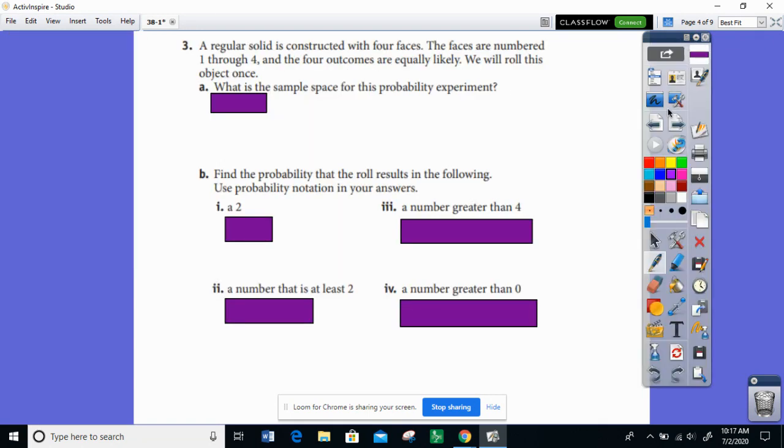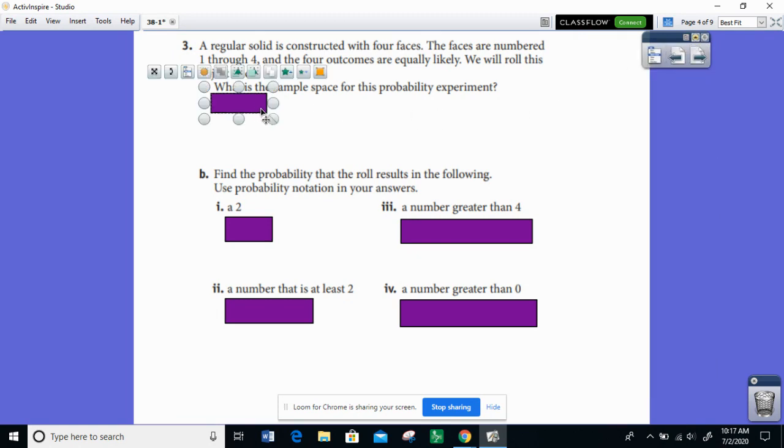So now let's answer some more questions based on what we saw with the number cube, but this is going to be a slightly different probability experiment. A regular solid is constructed with 4 faces. Faces are numbered 1 through 4, and the 4 outcomes are equally likely. We will roll this object once. Number 3, part A says, what is the sample space for this probability experiment?